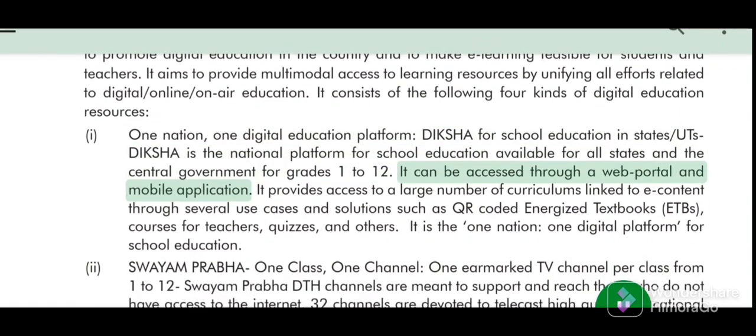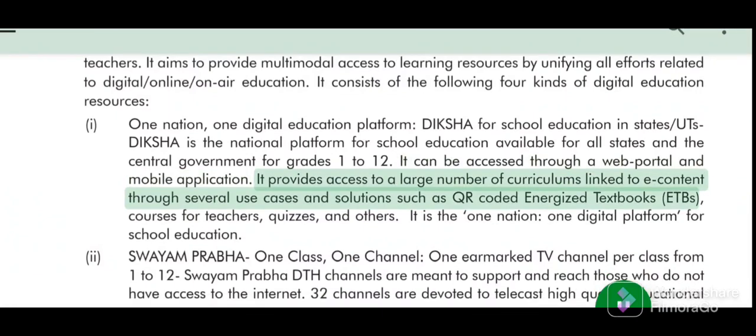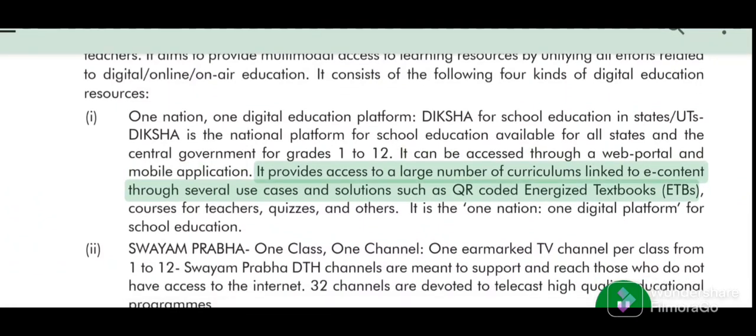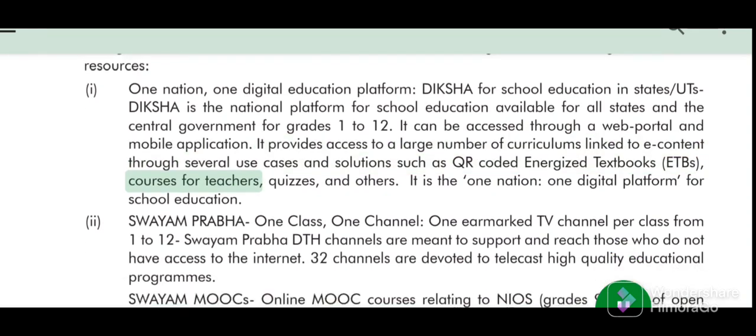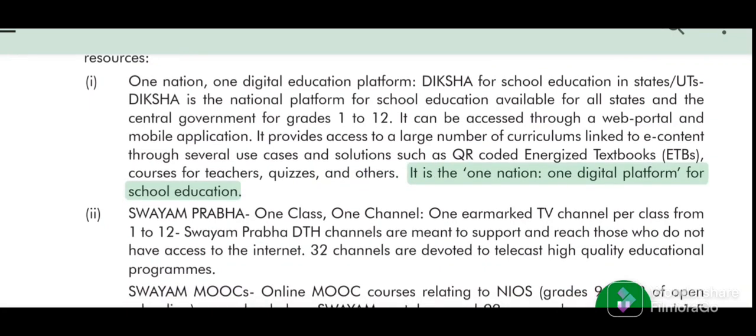It can be accessed through a web portal and mobile application. It provides access to a large number of curriculum-linked content through several use cases and solutions such as QR-coded energized textbooks, ETBs, courses for teachers, quizzes, and others. It is the One Nation, One Digital Platform for school education.